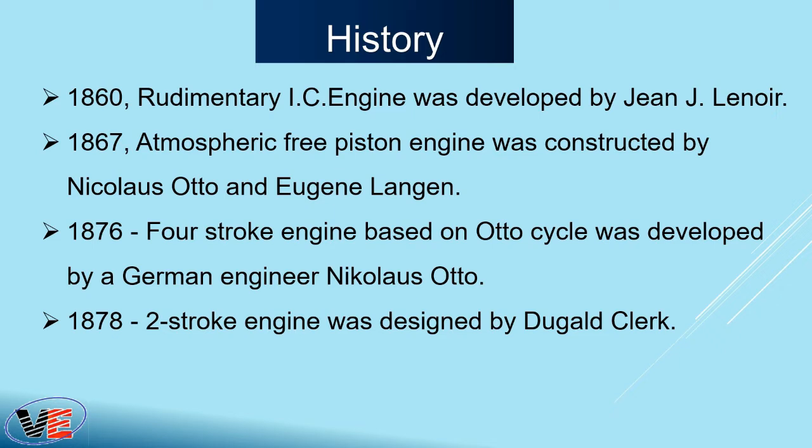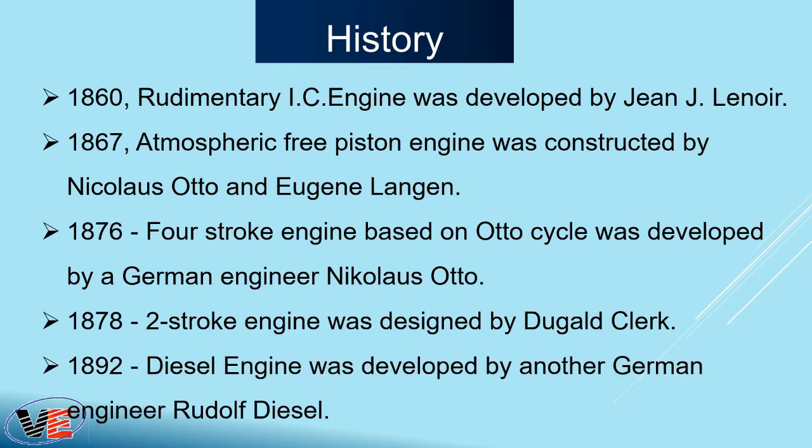Then after the 4-stroke engine, it is time for the 2-stroke engine. In 1878, the 2-stroke engine was designed by Dugald Clerk. He was a Scottish engineer and he developed the world's first successful 2-stroke engine in 1878 and patented it in England in 1881. Then after a decade and a half, in 1892, the diesel engine was developed by another German engineer,